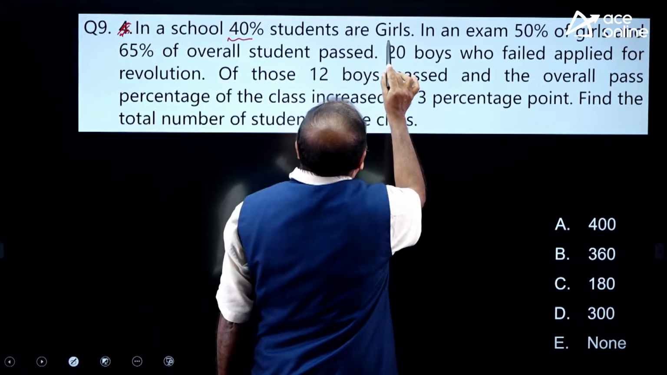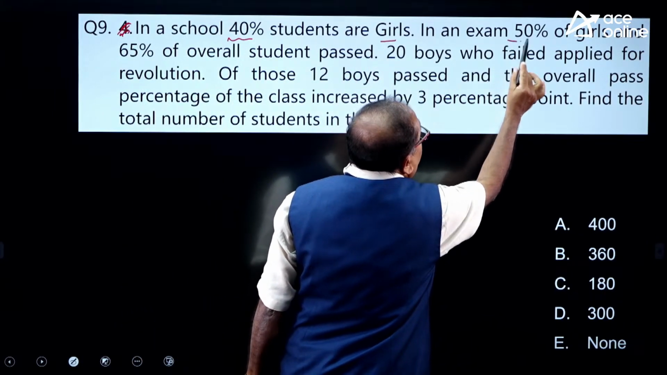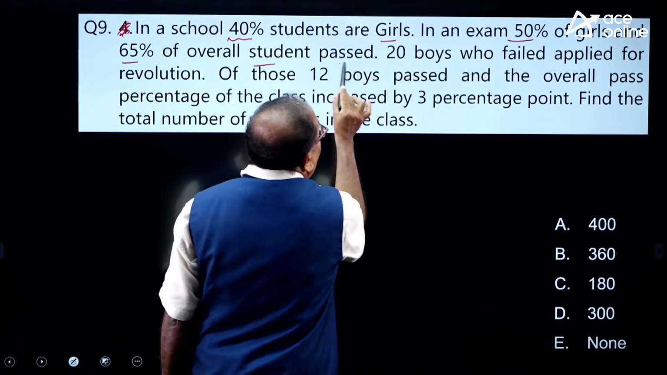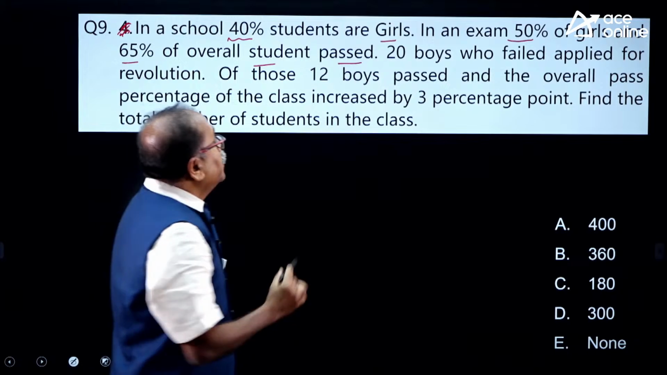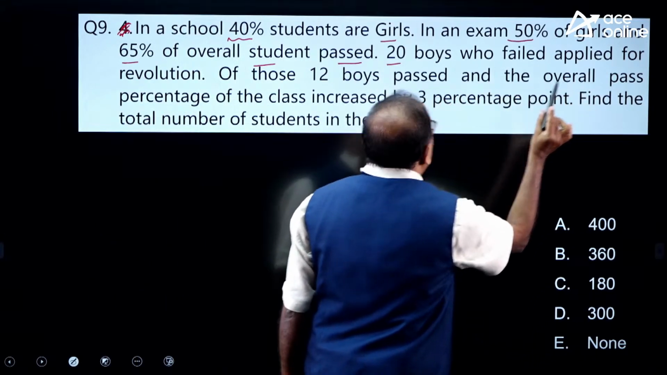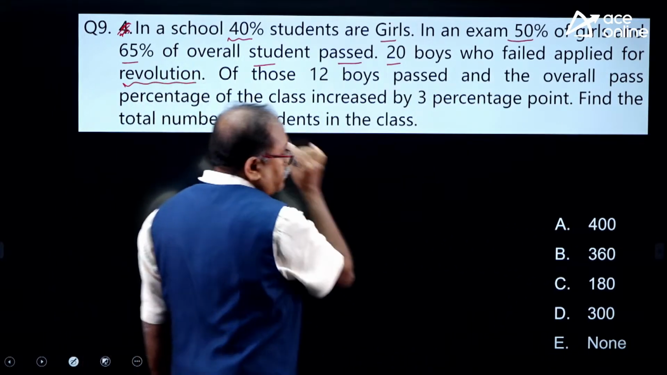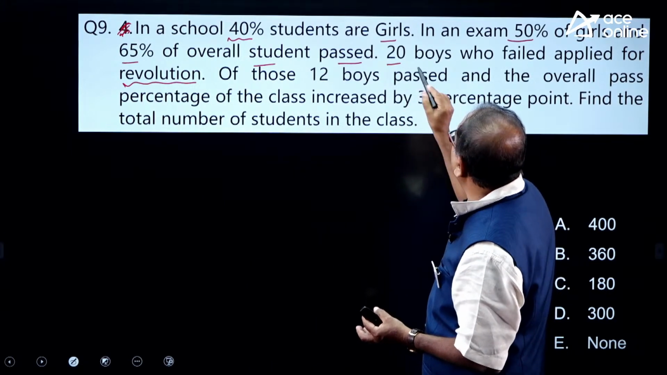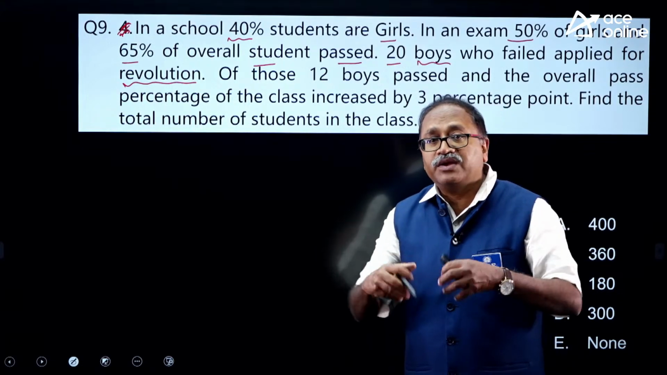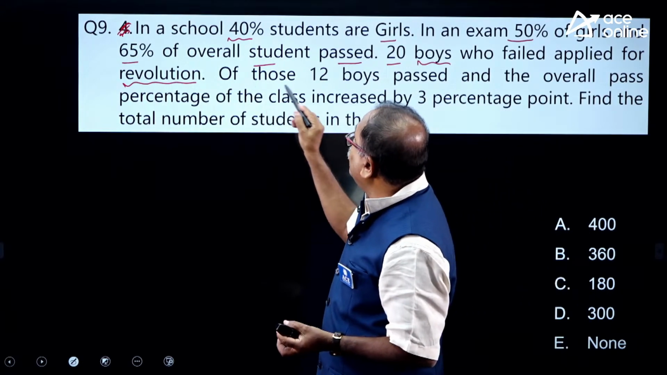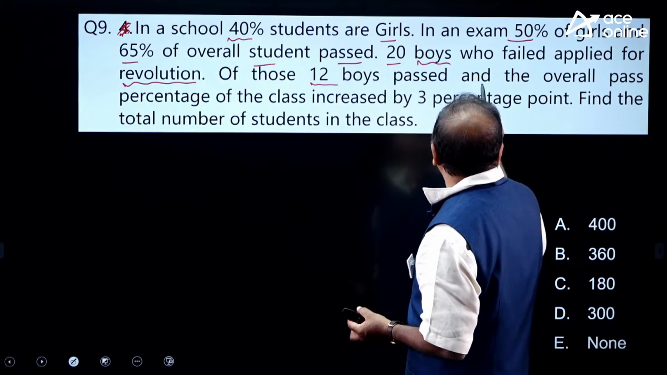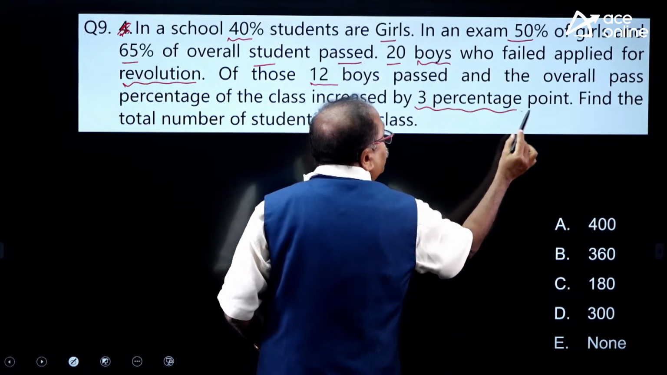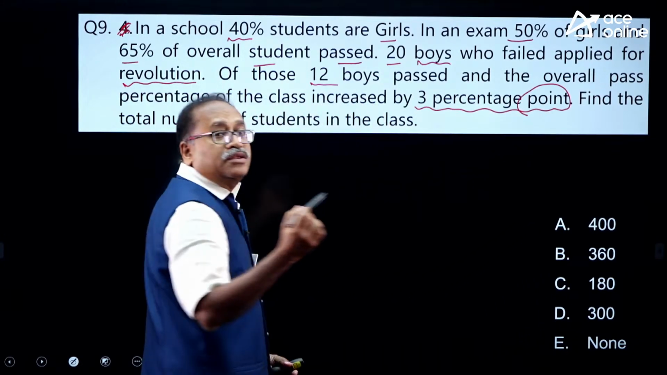In a school, 40% are girls, and in an exam, 50% of girls and 65% of overall students passed. 20 boys who failed applied for revaluation. Of these, 12 boys passed, and the overall percentage of the class increased by 3% point. What do you understand by 3% point?